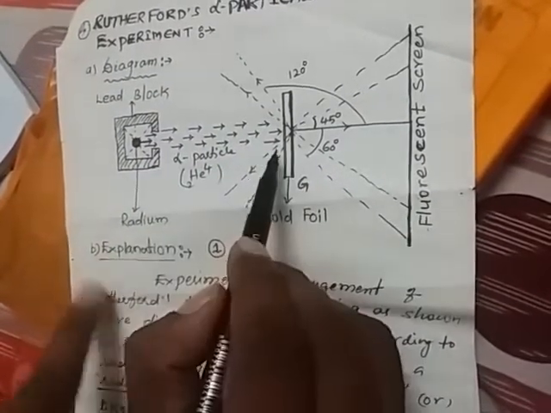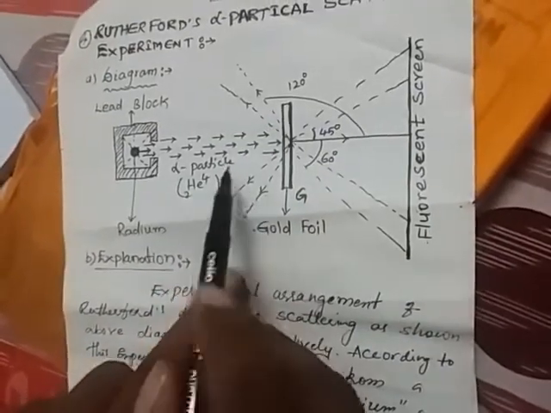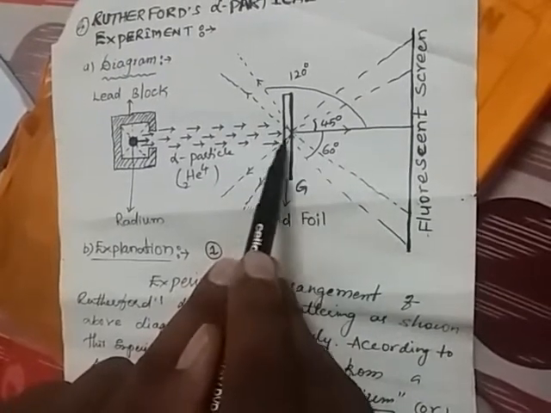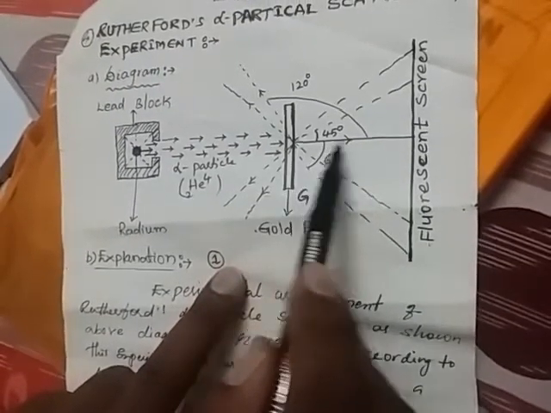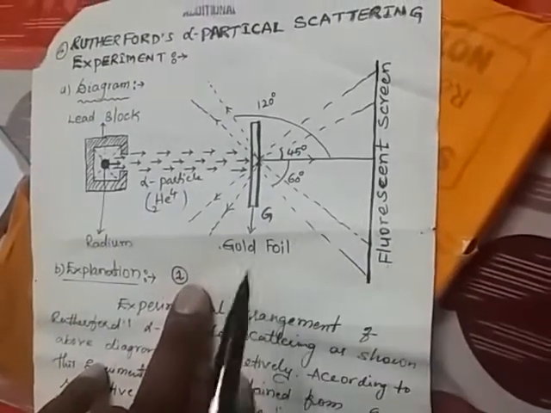When it is incident on the gold foil, some of the alpha particles penetrate or pass through the gold foil to be incident on a fluorescent screen. On the fluorescent screen, flashes are produced.